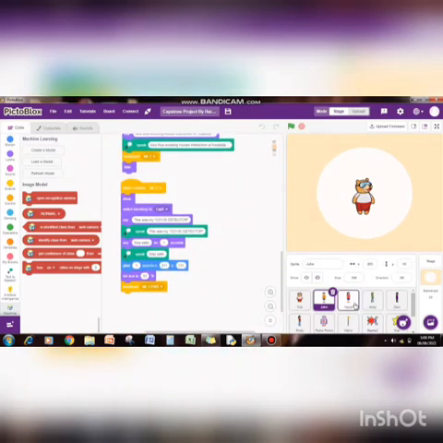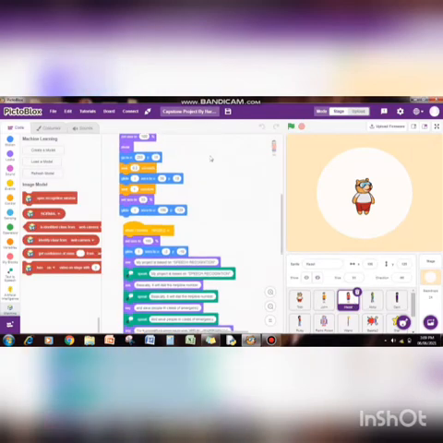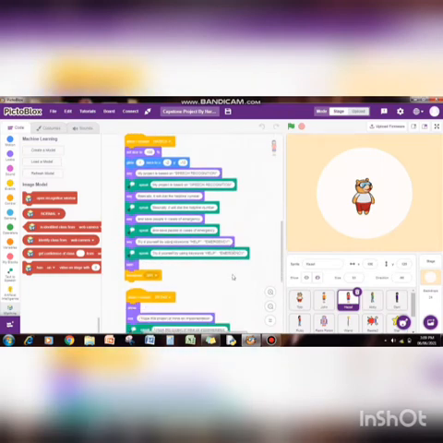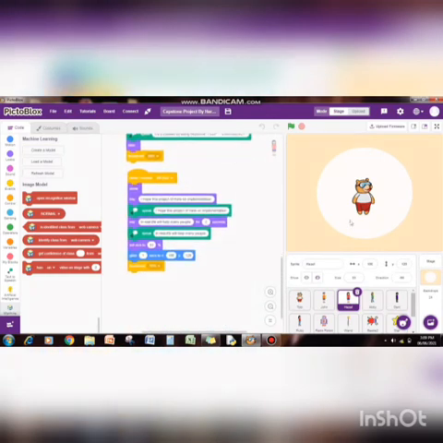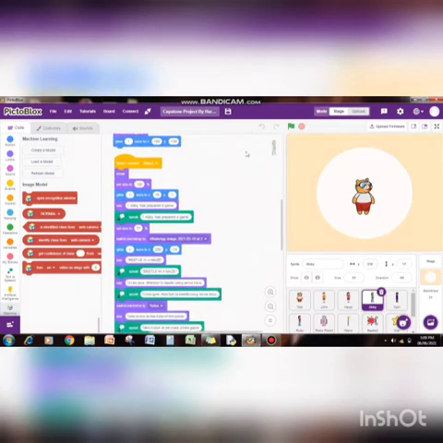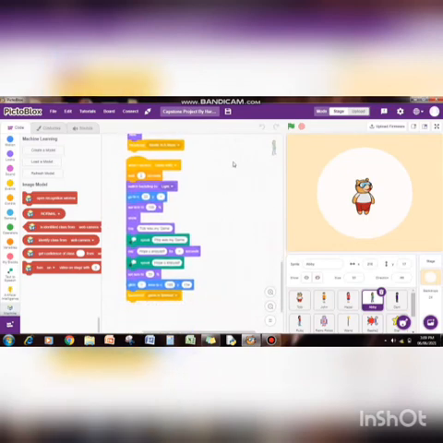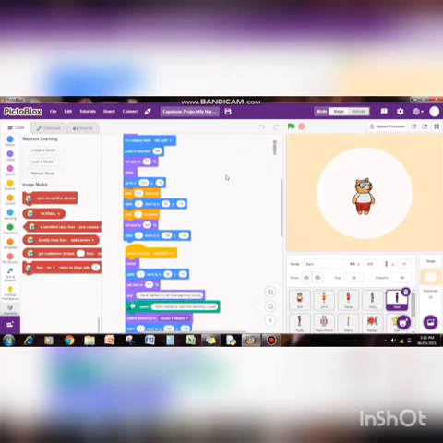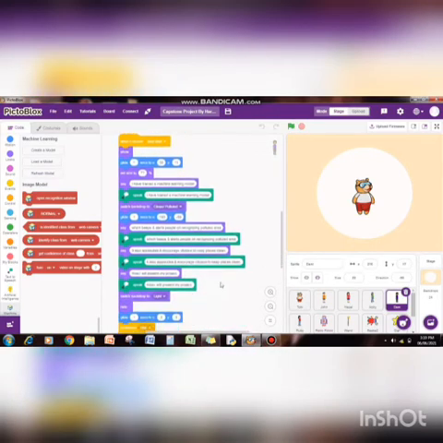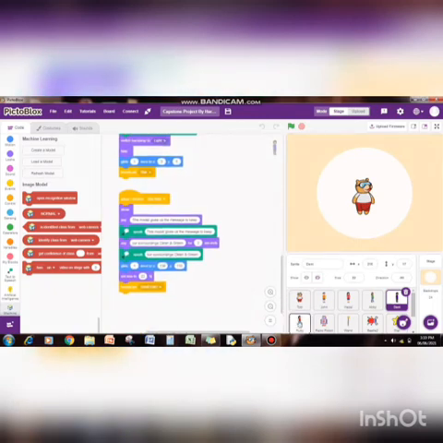Next is Hazel. Now comes Abby's turn. Next is Dani. Now is Ruby.